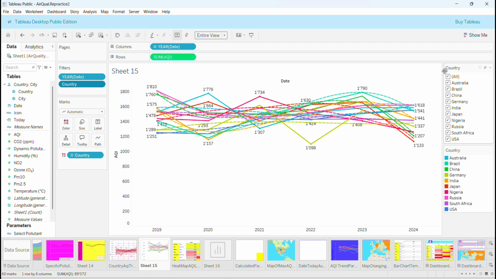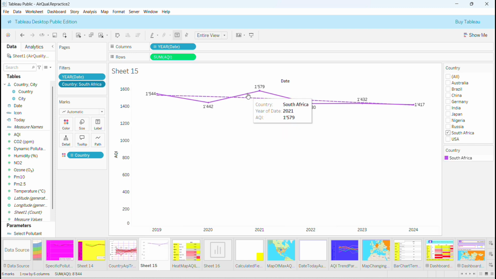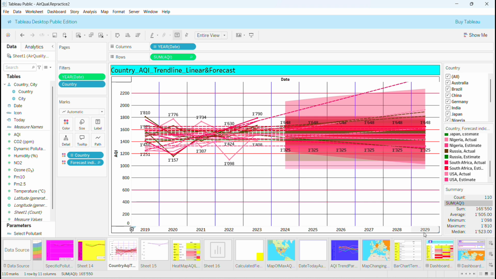Okay, and here, let's say I'm going to choose just one country. Let's choose South Africa, for instance. I'm going to remove them all first, and then choose just one country so that we can see better. What we're going to add here, as you can see, it's stopping at 2024, and we want the forecasting. Here we have the forecasting until 2029.